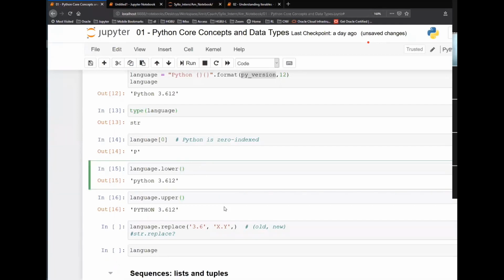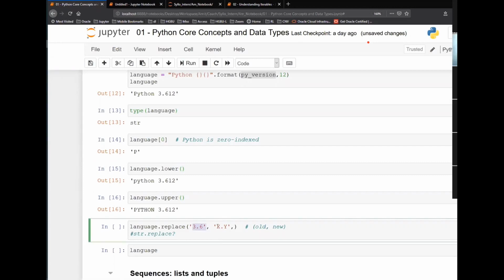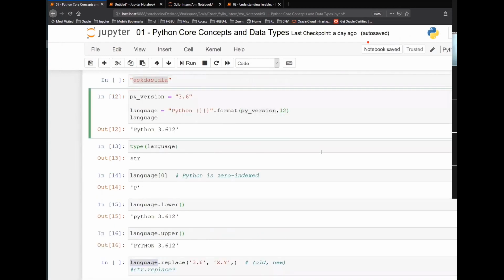Similarly, like lower and upper, there is this function replace. With replace, you provide an old value and a new value, and it will replace it. Language is Python 3.6. I have changed it to 3.612, so it will never be able to find it. Let's remove this and run it again.